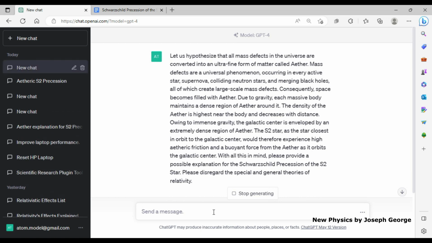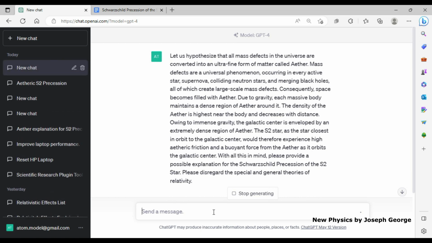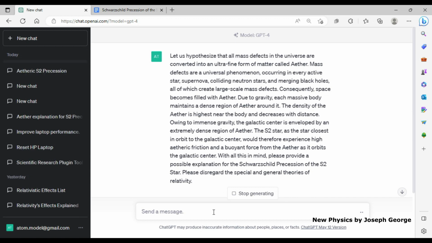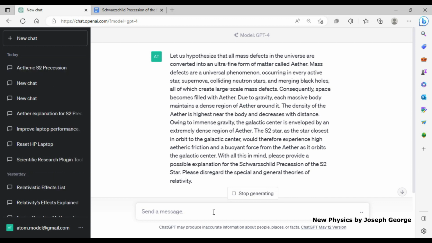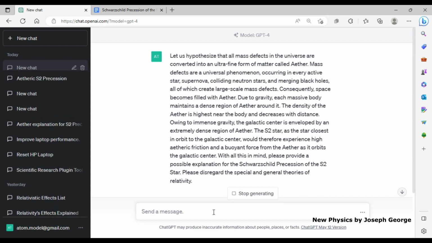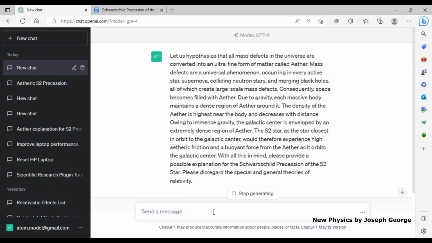Due to gravity, each massive body maintains a dense region of ether around it. The density of the ether is highest near the body and decreases with distance. Owing to immense gravity, the galactic center is enveloped by an extremely dense region of ether. The S2 star, as the star closest in orbit to the galactic center, would therefore experience high etheric friction and a buoyant force from the ether as it orbits the galactic center.